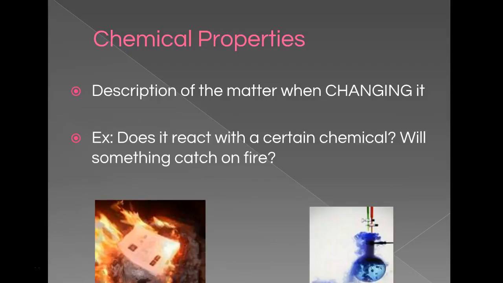Right, chemical properties are a description of matter when it's changing. So whether something reacts with a certain chemical. Key: if you ever see the word react, that's a sign that you're working with a chemical property. Will something catch on fire, or is something flammable? That is another chemical property. So anything with a chemical reaction or catching on fire, those are key chemical properties.